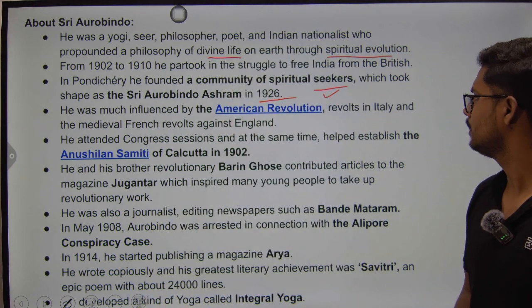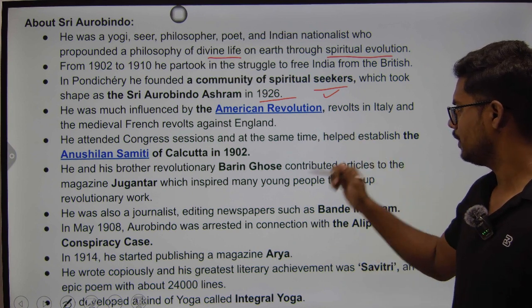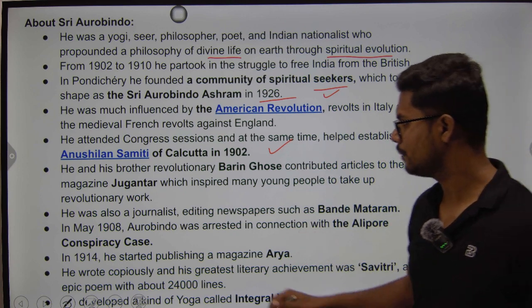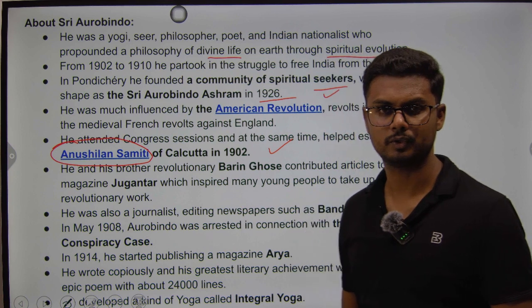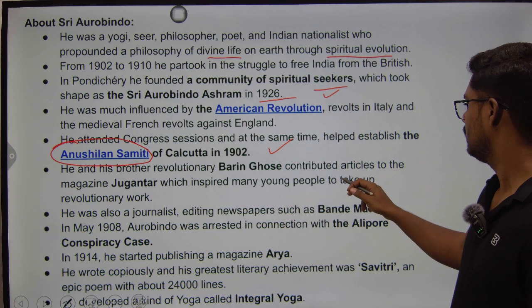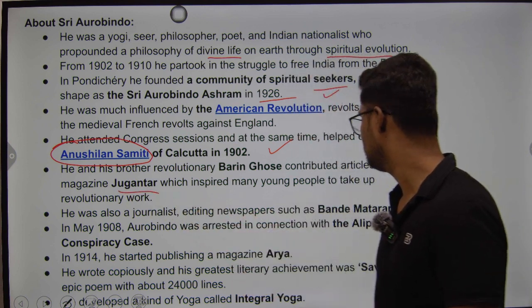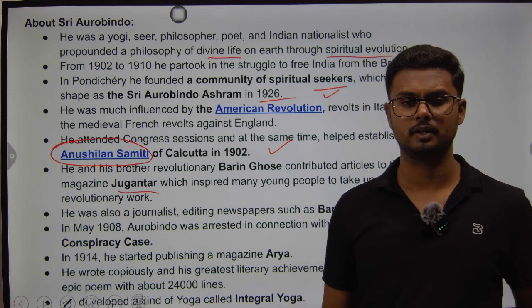Then he attended Congress sessions at the same time and helped establish the Anushilan Samiti of Calcutta in 1902. Please comment in the comment box: who founded the Anushilan Samiti? Anushilan Samiti was founded by which person? He and his brother, the revolutionary Bharin Ghosh, contributed articles to the magazine Jugantar, which inspired many young people to take up revolutionary work, particularly when it was required the most.